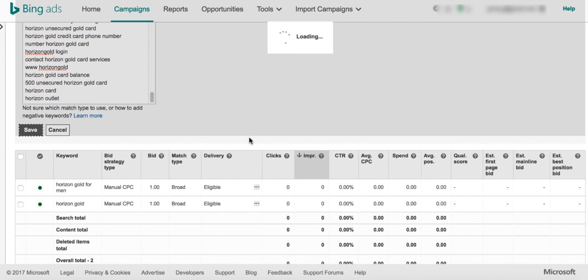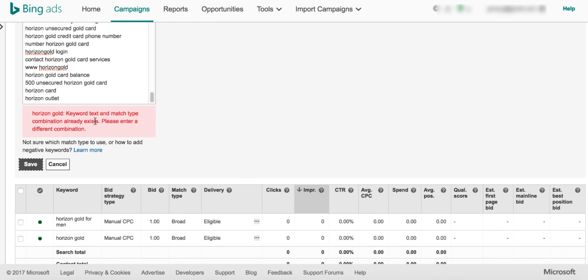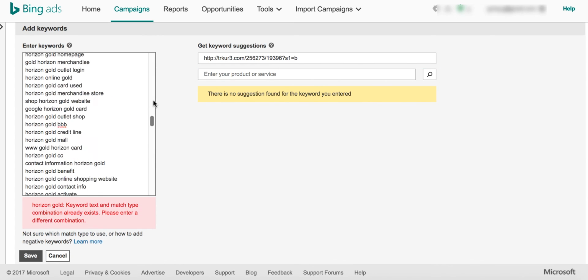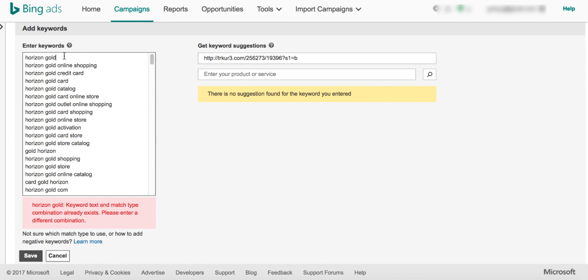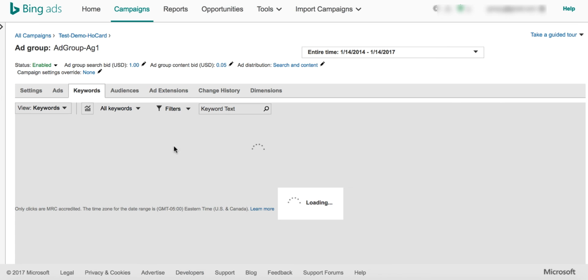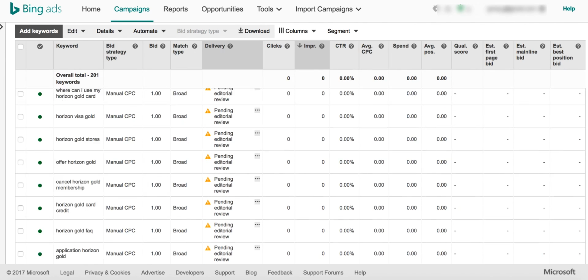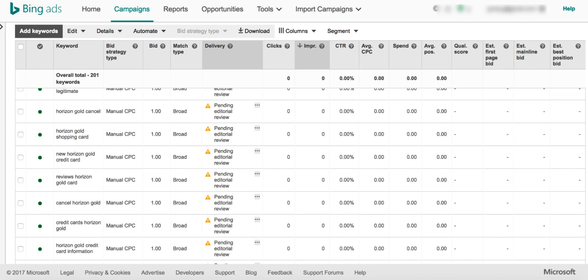Now all of these will get into my campaign. So it's saying the Horizon Gold keyword combination already exists. Yes, that's true because we have already added it below. So I can actually remove this. I'll just remove and then say add. So you guys see everything is done here.